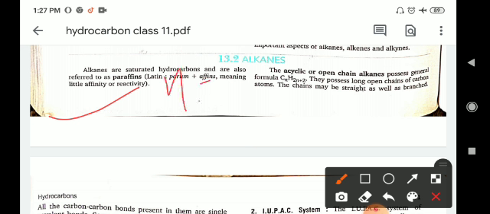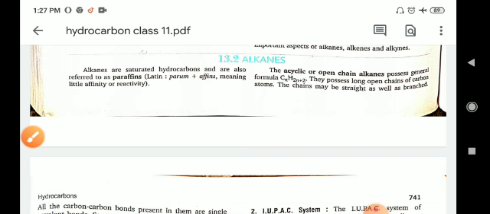Here small n equals the number of carbon atoms. So CnH2n+2 is the general formula for obtaining the molecular formula of alkanes.